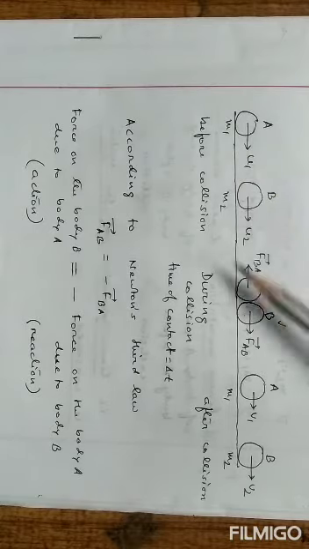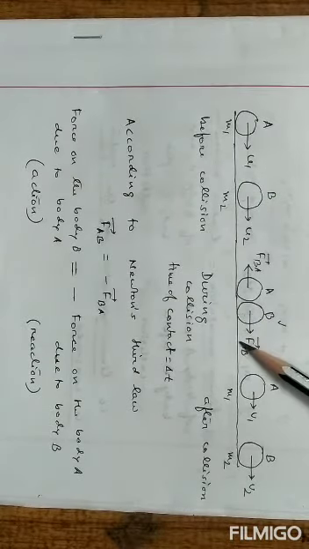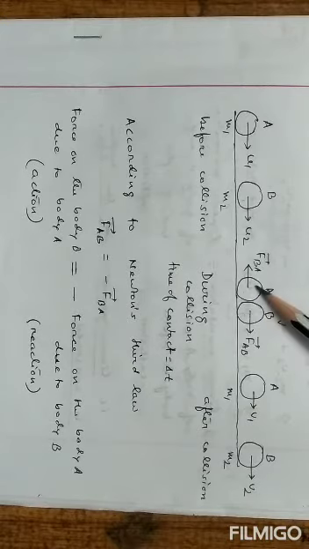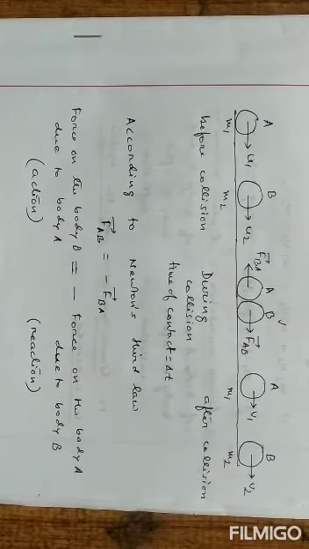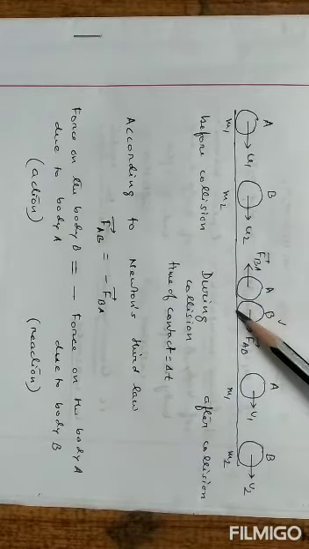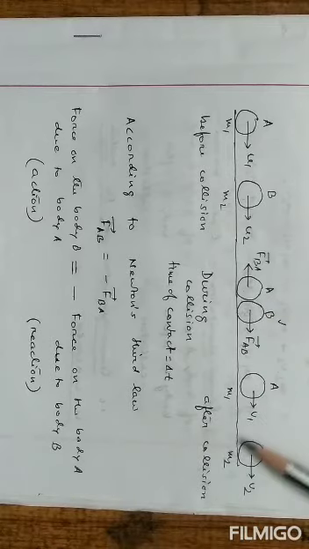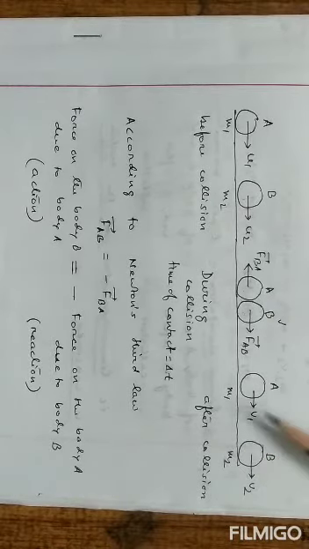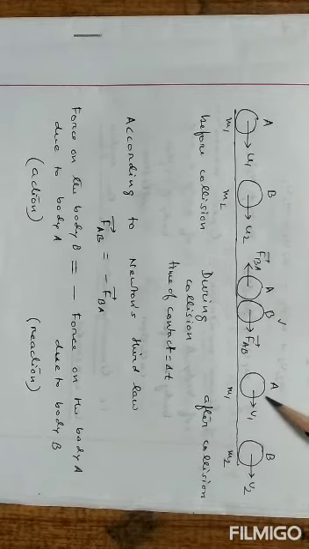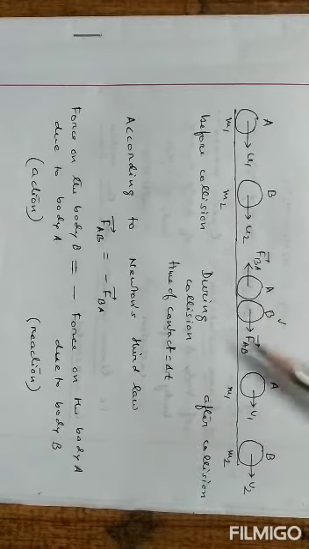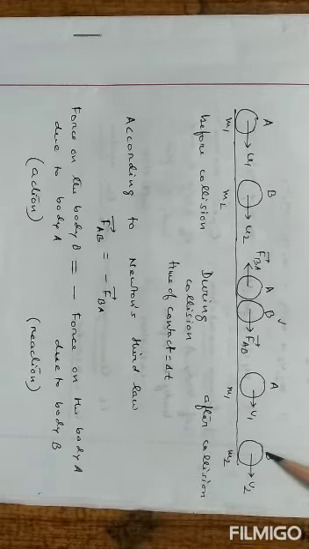Initially A exerts the force on B, this is action, and B gives a reactional force on A, that is FBA. FBA means force on body A due to body B. And due to these forces, after some time the bodies get separated and move with velocities V1 and V2 along the same direction. V1 is the velocity of A after they get separated, and V2 is the velocity of B.